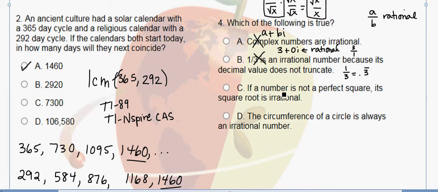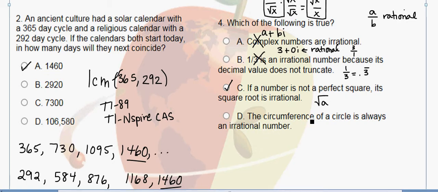Let's look at C. If a number is not a perfect square, its square root is irrational. So this is actually going to be true. This is going to be our choice. This is true because if we take the square root of something that's not a perfect square, we may be able to simplify it a little bit by pulling out some perfect square factors, but ultimately, because it's not a perfect square, there's got to be some factor left that's not a square. So we're going to be left with the square root of a number, and that's going to make it irrational. So that's true, and we can stop there, but let's make sure we understand part D.